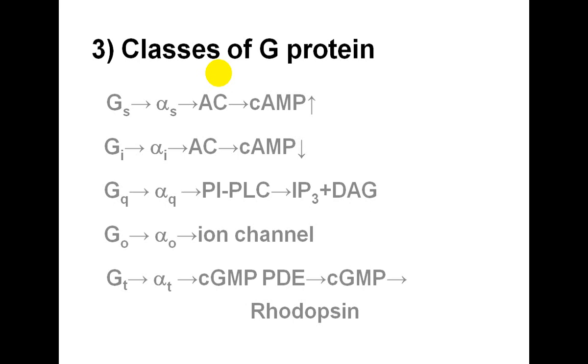Then the G beta gamma is needed for the binding of the G alpha subunit to the receptor, for the formation of high affinity agonist binding and for receptor catalyzed activation of G protein. G beta gamma is also attached to the membrane by a lipid modification of the G gamma subunit, and together the G beta gamma dimer acts as a scaffolding protein. Following receptor activation, both G alpha and G beta gamma act as signaling molecules.